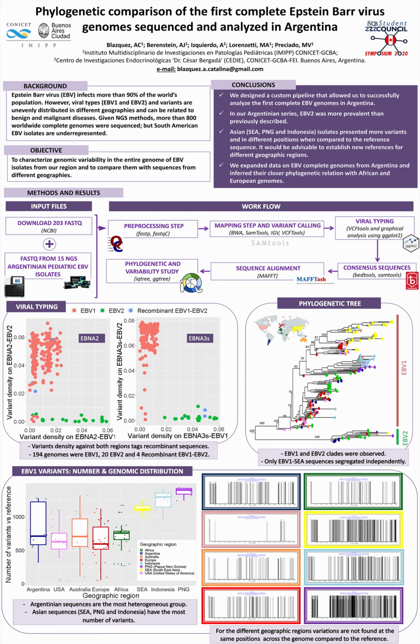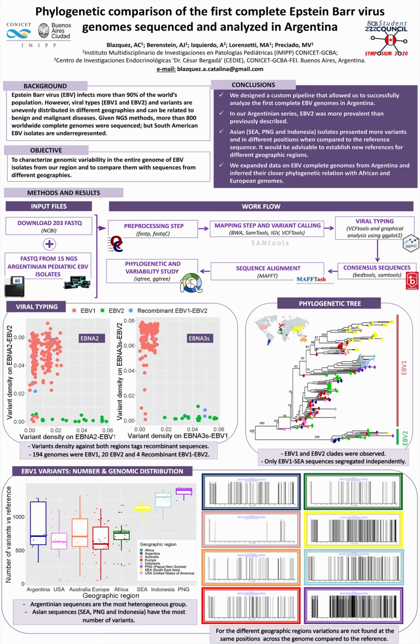The phylogenetic reconstruction clearly defined two clades which correspond to EBV1 and EBV2. In the EBV1 group, geographical structure was only detected for the South Asian sequences and the Indonesia and Papua New Guinea sequences. Argentinian sequences segregated together with African and European isolates, whereas only 3 genomes clustered with Asian clades.